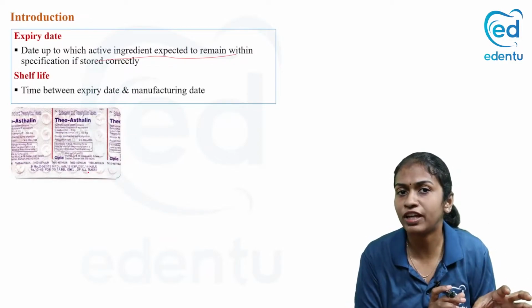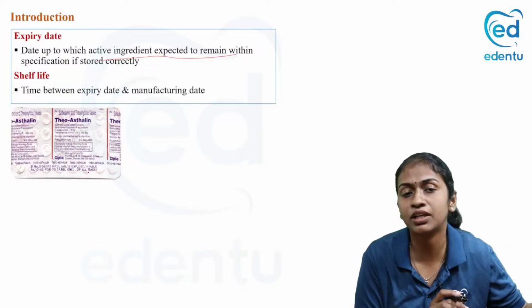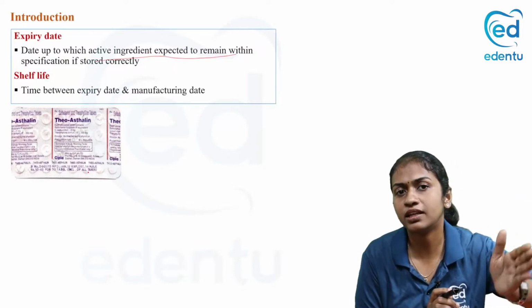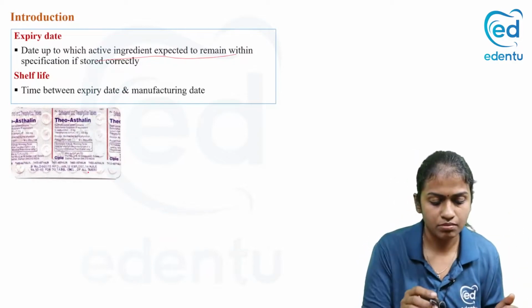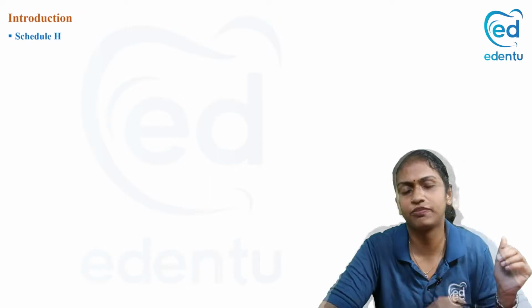And what is the shelf life here? The manufacturing date is January 12. Expiry date is December 14. So shelf life is 3 years. Okay, so that is what is meant by expiry date and shelf life.